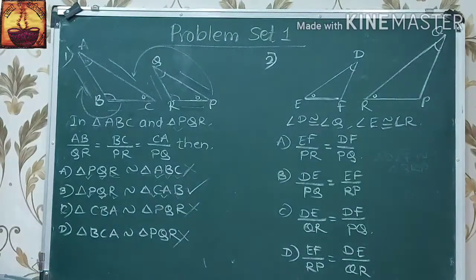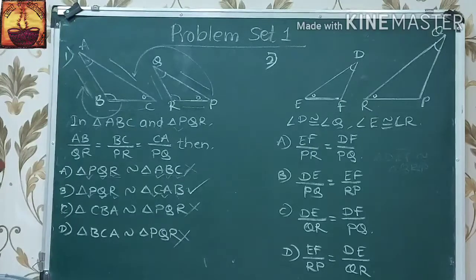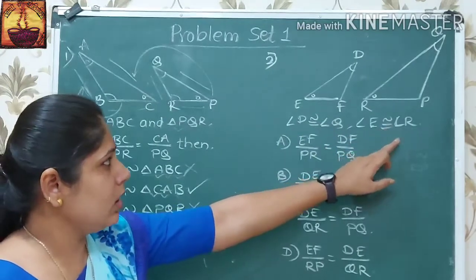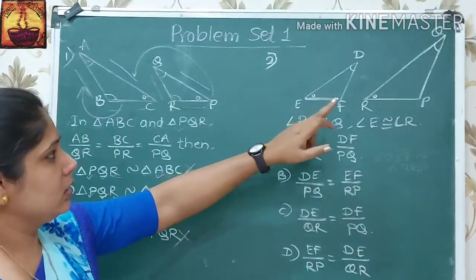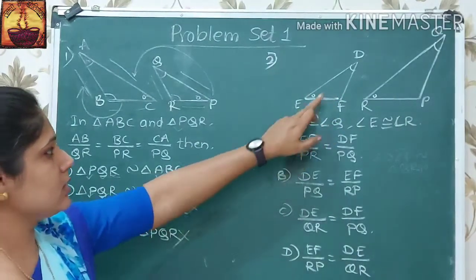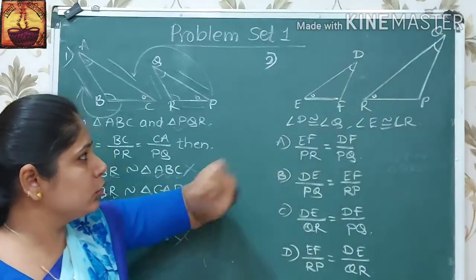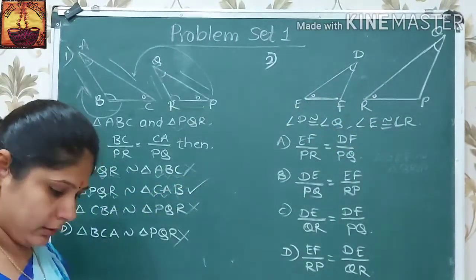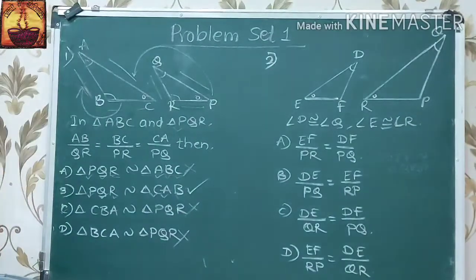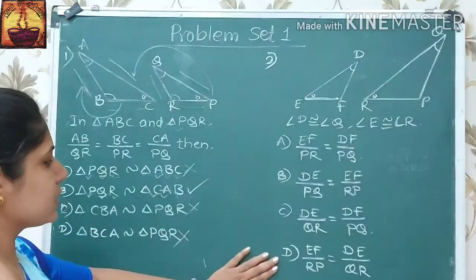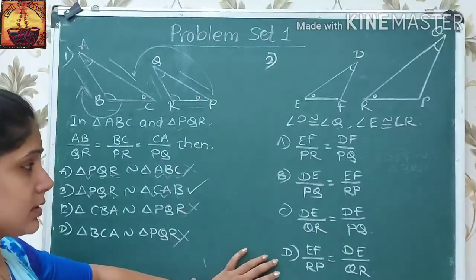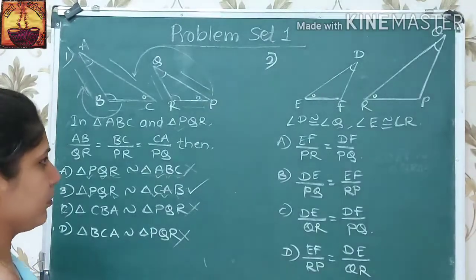If triangle DEF and triangle PQR, angle D is congruent to angle Q and angle E is congruent to angle R. Here we have the congruent signs of these two angles. D is congruent to Q and E is congruent to R. Then which of the following statements is false? मग यामध्ये दिलेल्या 4 स्टेटमेंट जे आहेत त्यापैकी कुठल्या स्टेटमेंट्स फॉल्स आहेत हे आपल्याला सांगायचे.